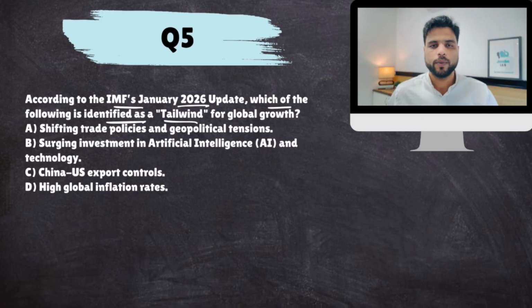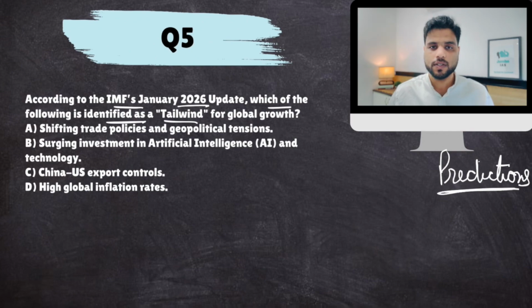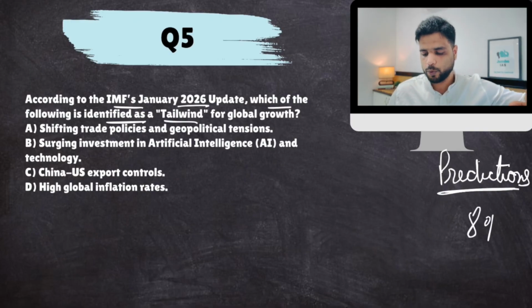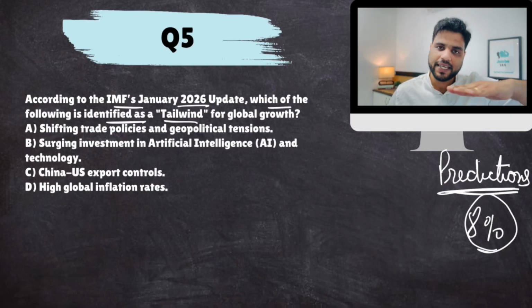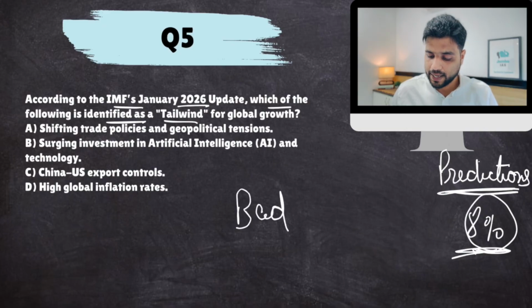Next. According to IMF's January 26 update, which of the following is identified as a tailwind for global growth? Now look, whenever we talk about growth, whether it's global growth or India's economic growth or any other country's economic growth, we make predictions. Yes? Now, we make predictions like in next year, what would be India's GDP growth? But remember, these are just predictions, okay, based on certain circumstances. Clear? If all these circumstances remain constant, then India would grow by 8%. Let's suppose 8% is the prediction. So if everything stays the same, then it will be 8%. But if certain things go bad, then this growth can decline.